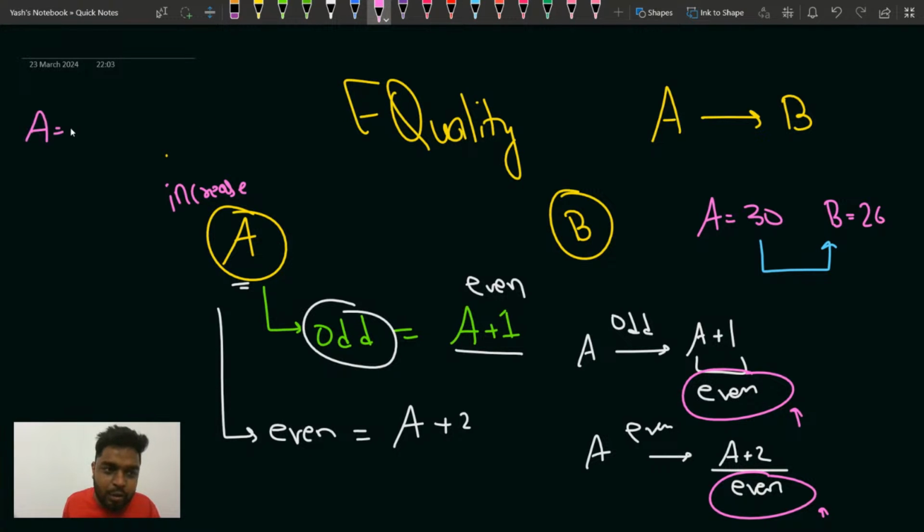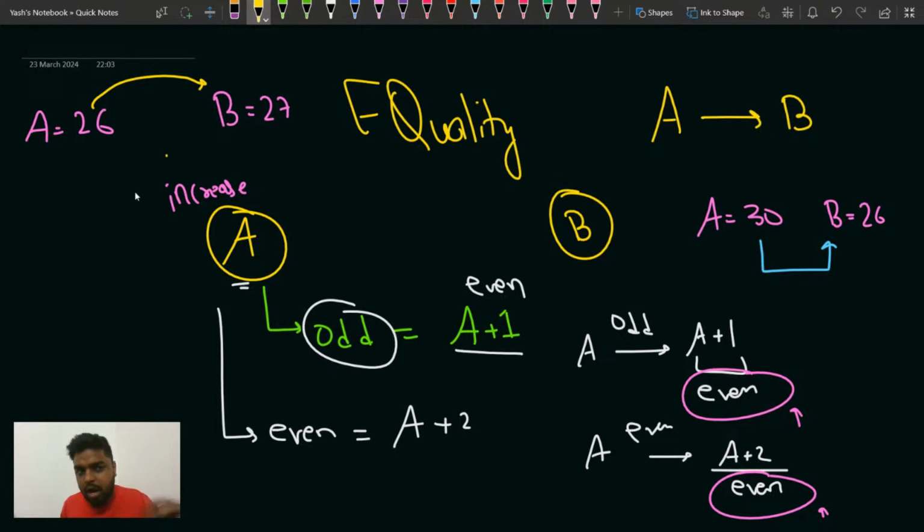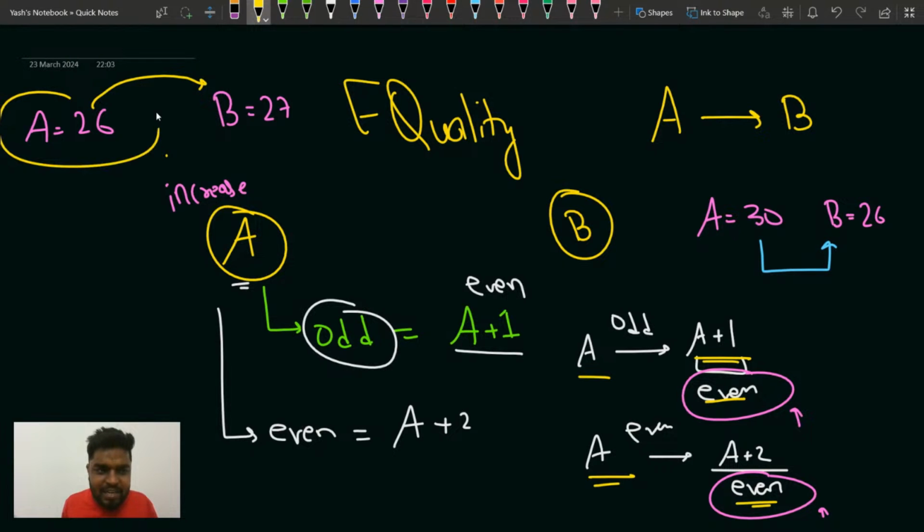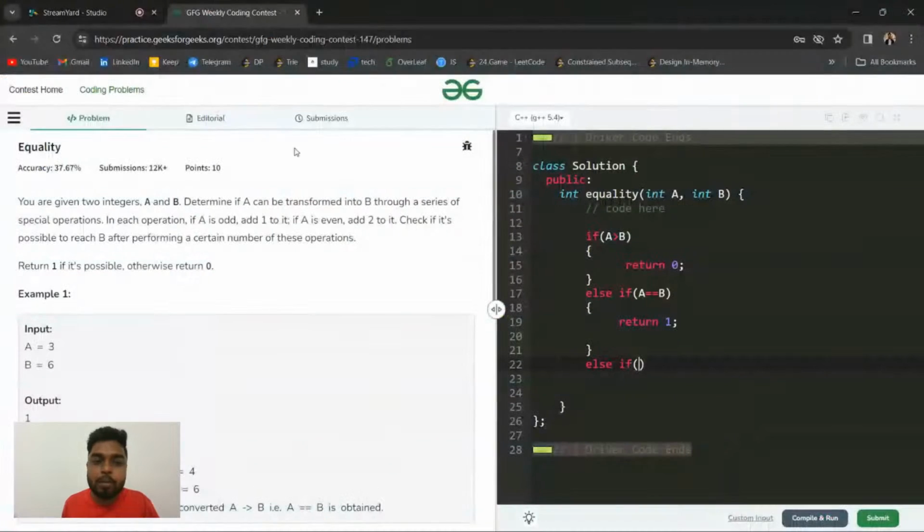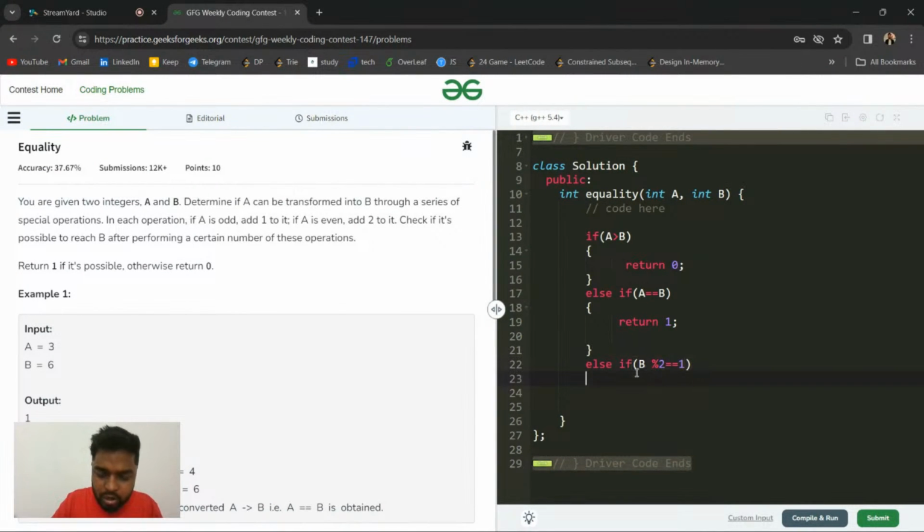Why? Suppose a was 26 and b was 27. You can never reach b from a, because a will always become even after the operation. If a is odd, you do plus 1, so it becomes even, and if a is even, you do plus 2, so it always remains even. So if b mod 2 equals 1, if it is odd, then you will return 0, because it is not possible.